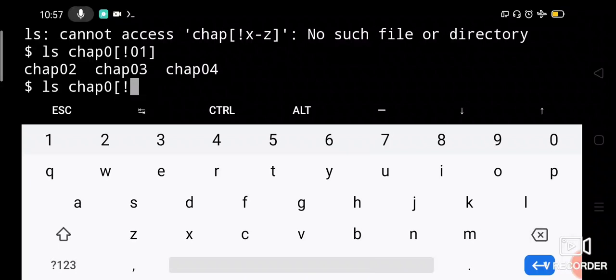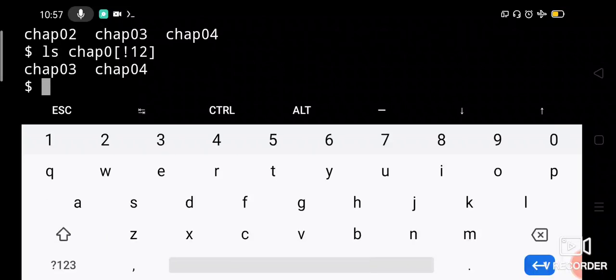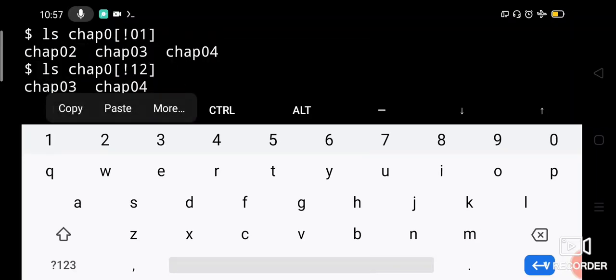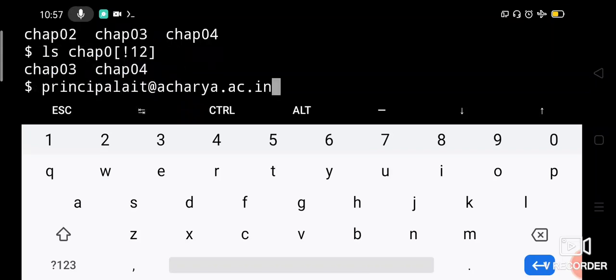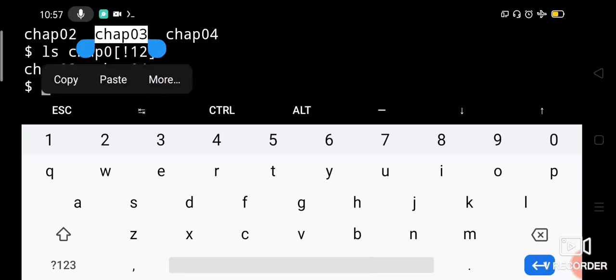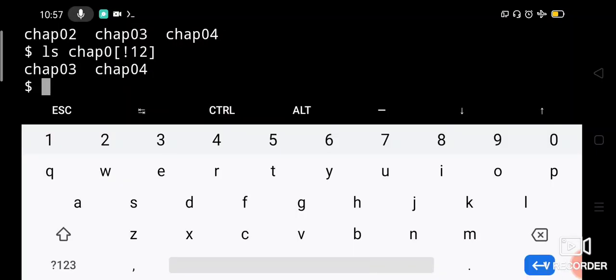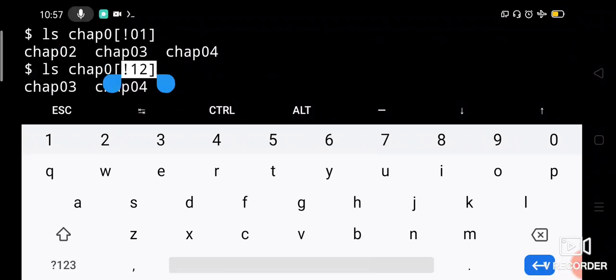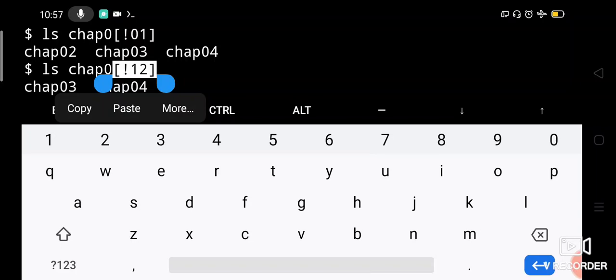Suppose if you change it to 1 and 2, it should start with chap 0 and be followed by any one character which shouldn't be 1 or 2.